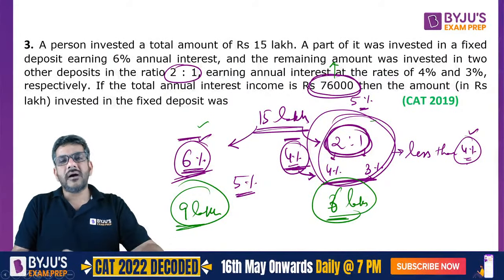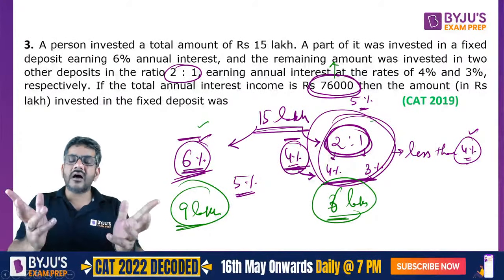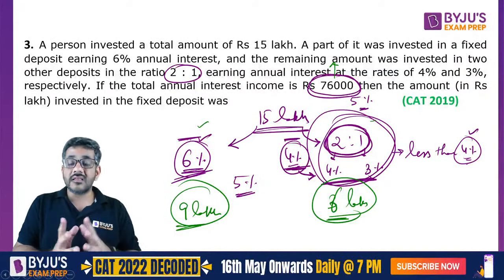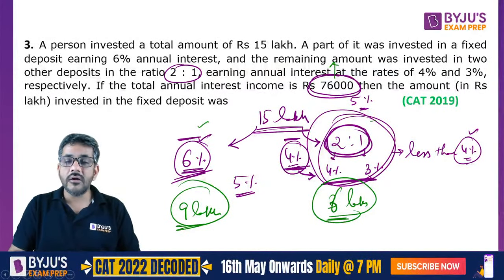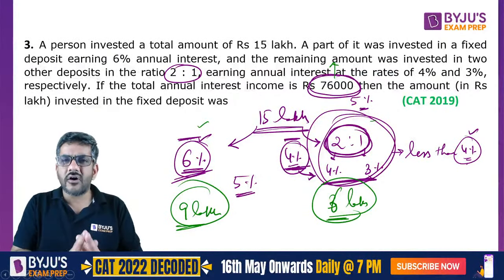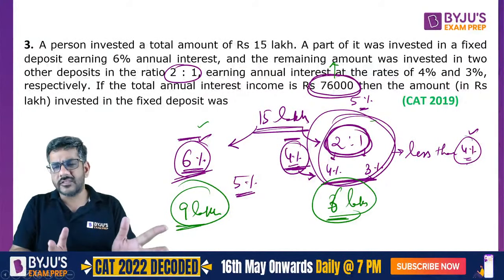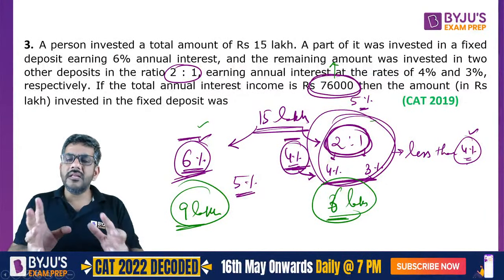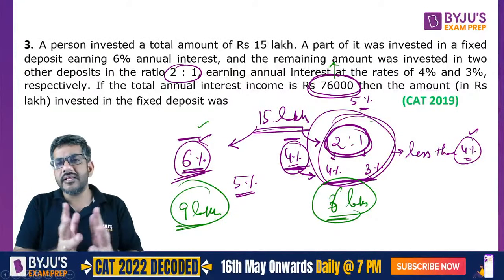So this thing you might say, sir, अगर ये तो काम कर गया 6, अगर ये ना काम करता तो I would have taken another number. It would have made the solution very long. But as I told you, that if you understand the psychology of the CAT questions, the method of these questions, normally they would be giving you numbers which are very easy to calculate.